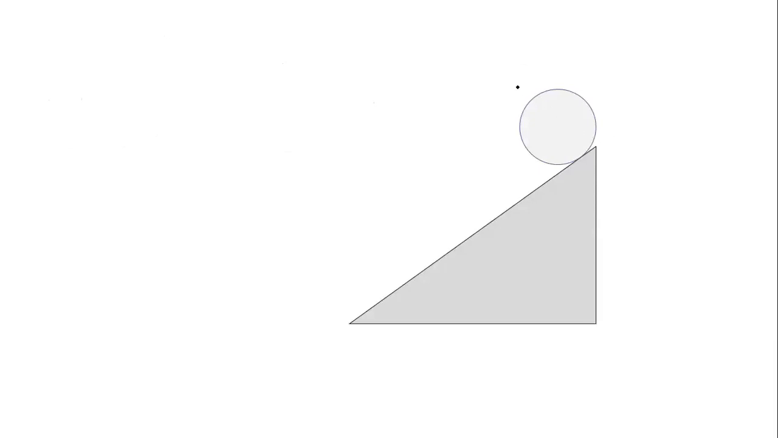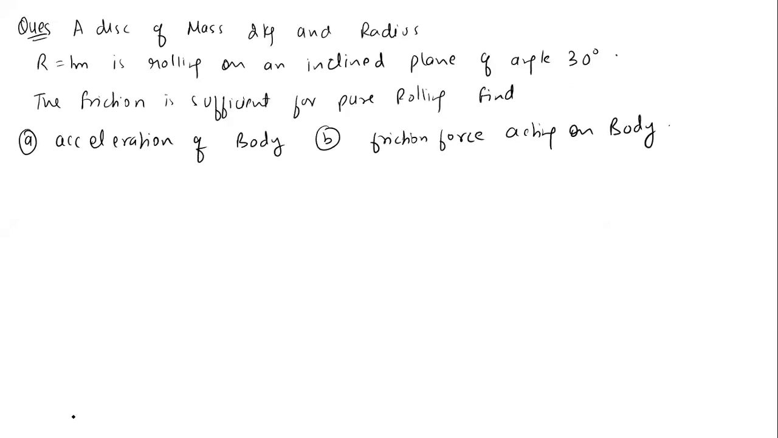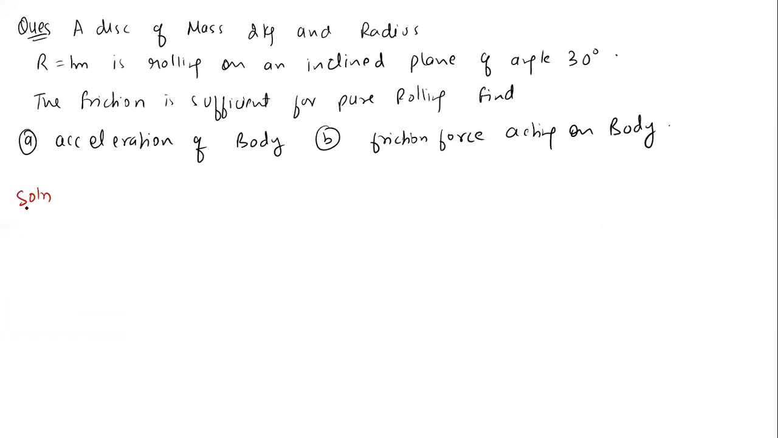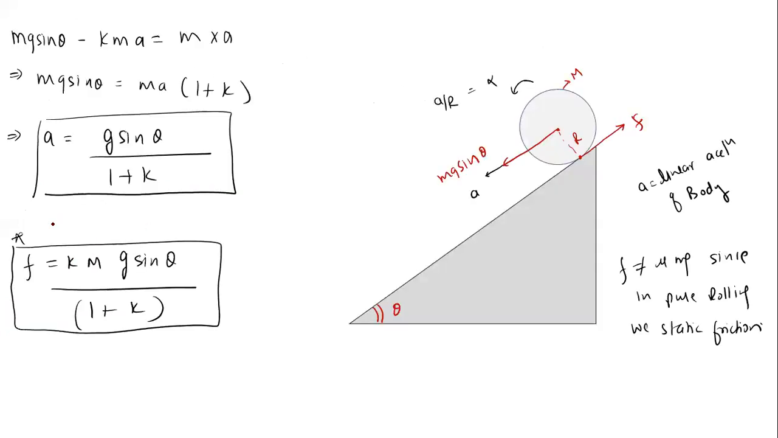Okay. So this body will roll down with an acceleration a. mg sin theta will be acting from the center. This inclination is 30 degree. The friction force is acting on the back side. Radius is 1 meter. Mass is 2 kg. So first equation we write net force equal to mass into acceleration.